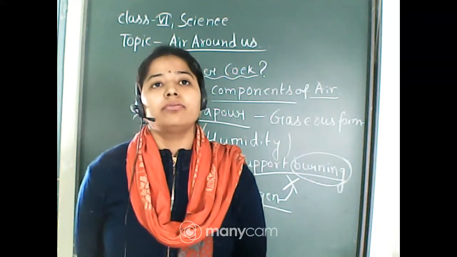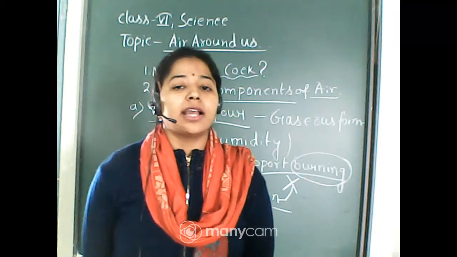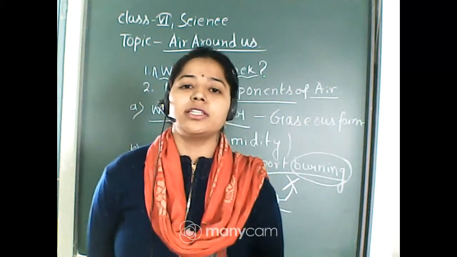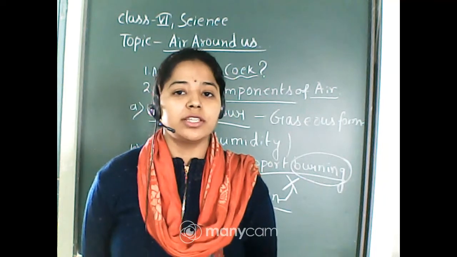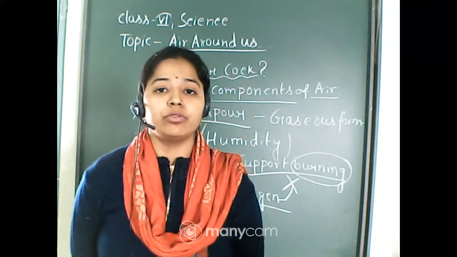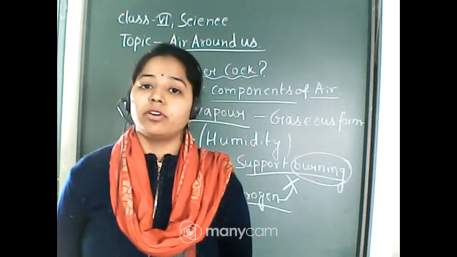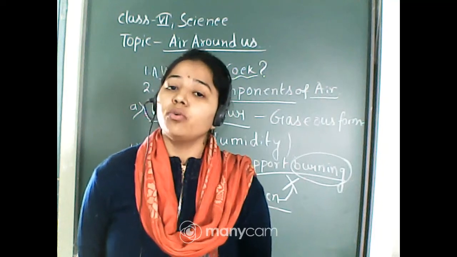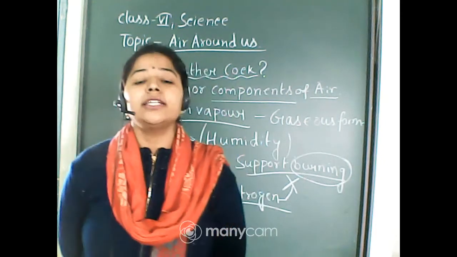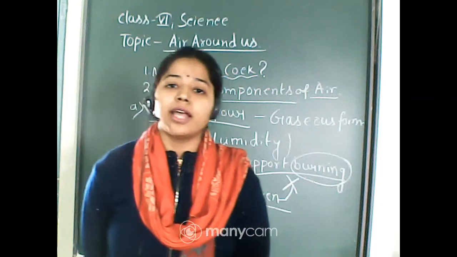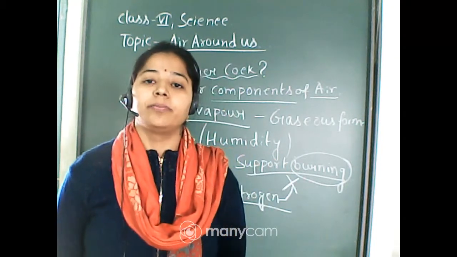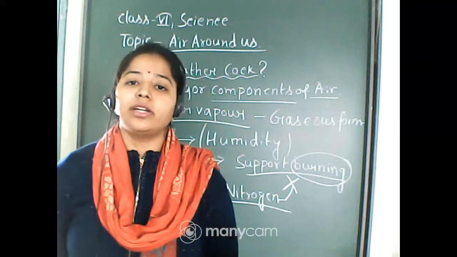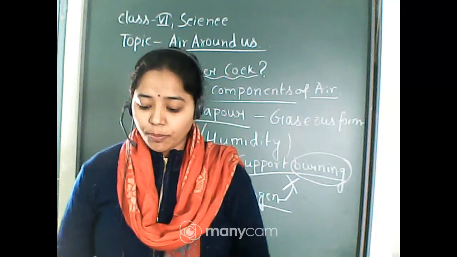Now, plants get carbon dioxide from us. As you know, photosynthesis, the preparation of food, takes place in green plants, and for photosynthesis carbon dioxide is very necessary. They prepare their own food in the presence of sunlight energy and the carbon dioxide that is present in the atmosphere. In this way, all these gases are utilized by different types of living beings. Okay, I hope you understood.